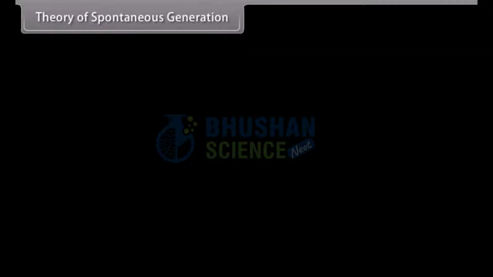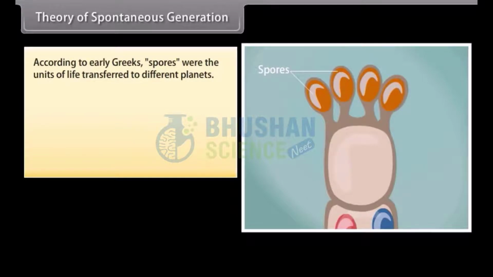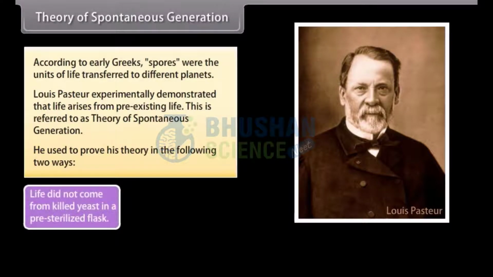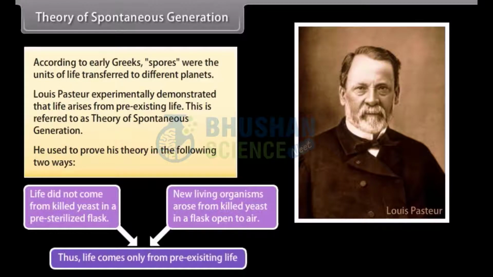Theory of spontaneous generation. According to early Greeks, spores were the units of life transferred to different planets. Louis Pasteur experimentally demonstrated that life arises from pre-existing life. This is referred to as theory of spontaneous generation. He used to prove his theory in the following 2 ways. Life did not come from killed yeast in a pre-sterilized flask. New living organisms arose from killed yeast in a flask open to air. Thus, life comes only from pre-existing life.